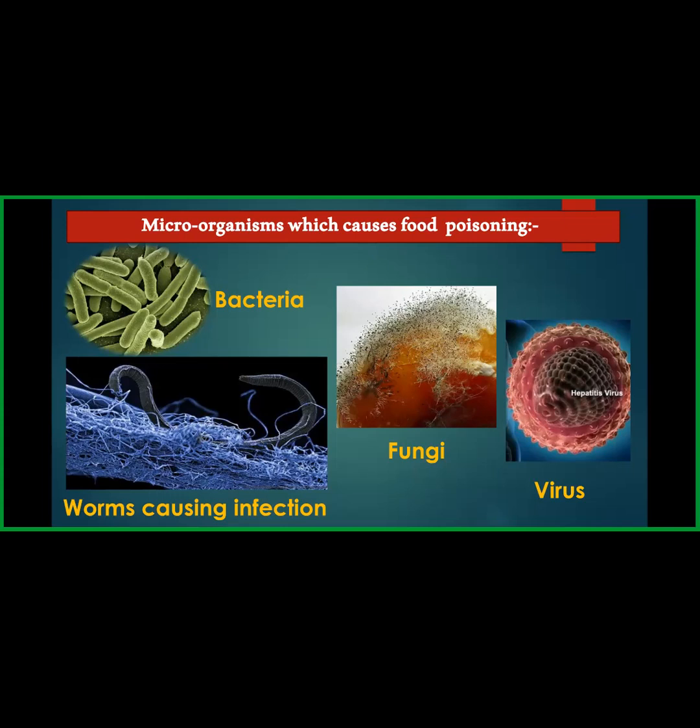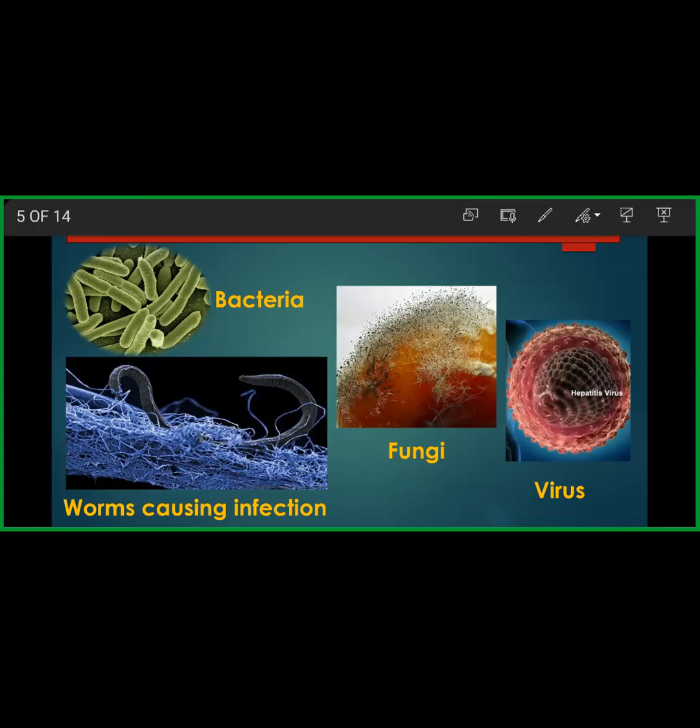Ma'am, it might happen that the meat of the particular organism is already infected, and if we eat undercooked or uncooked meat, then that infection can reach our body and ultimately cause food poisoning, ma'am. Yes, very good, Soumya. Whenever we eat uncooked or undercooked meat, if the animal is infected, then the cyst or egg may be present in the meat. When we consume it, the egg will rupture in our body, and the worms will start forming in our body.